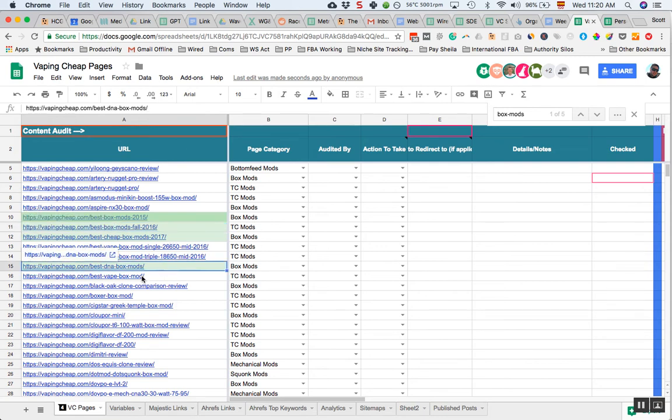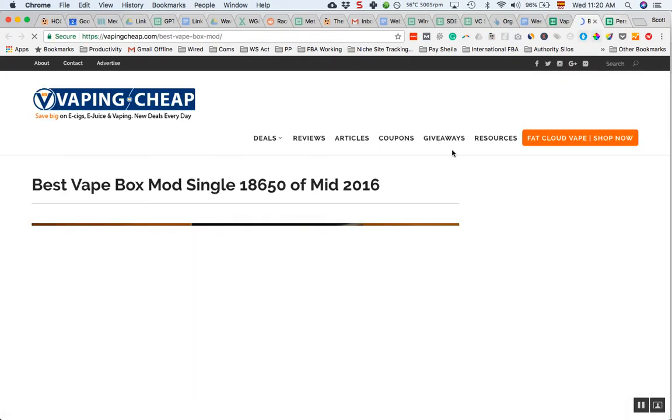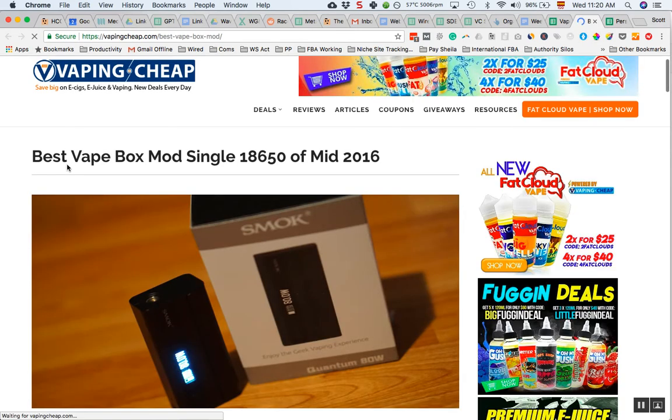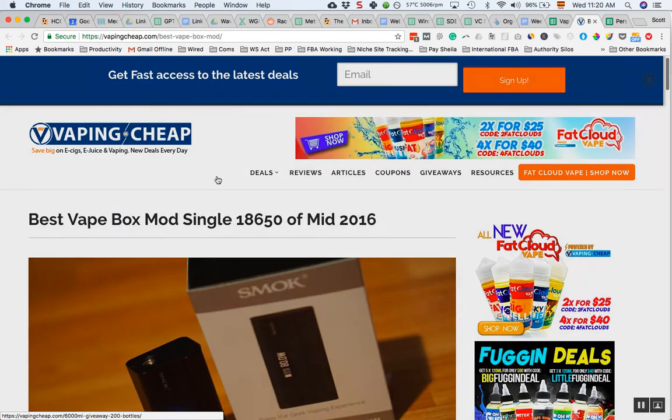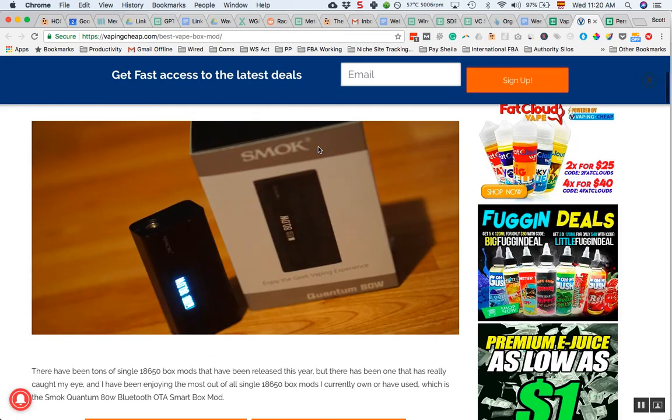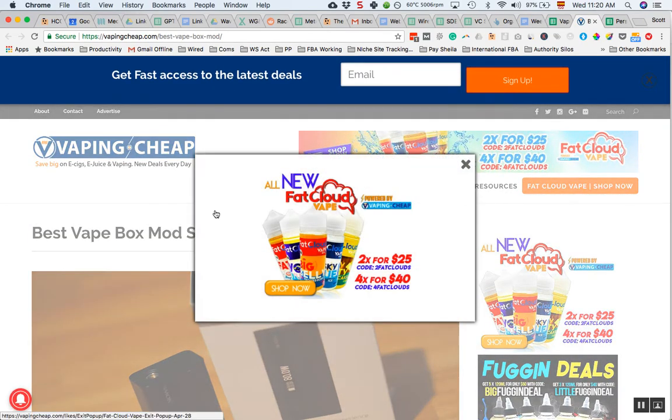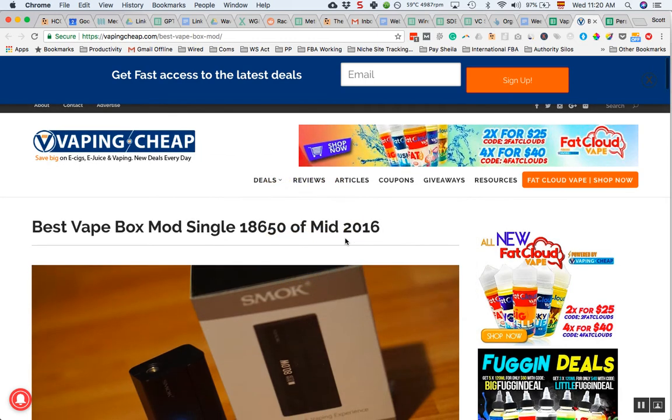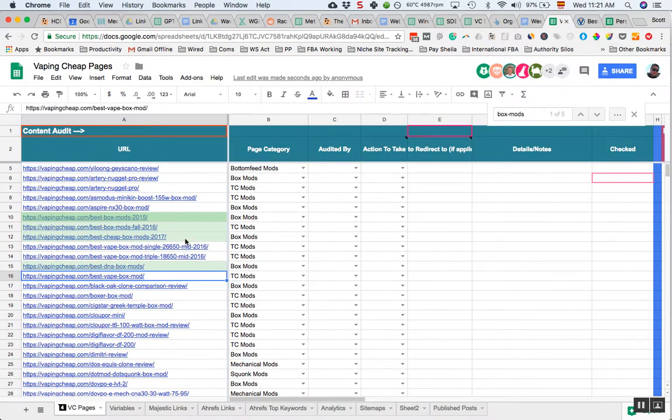So let's look at this one, best vape box mods. Okay, so it's a single, just a slightly different topic. The URL doesn't say, but it also has a year too. Yeah, 2016. So this is a single box mod. This is where you can make those decisions on whether we can combine all of these pages into one. Here you've got, look, that's a different type. Triple. So it looks like you've got single, triple.